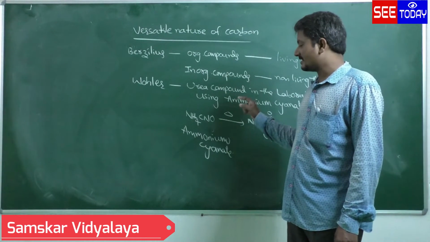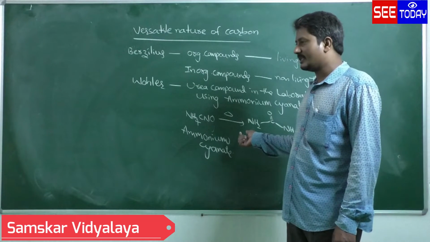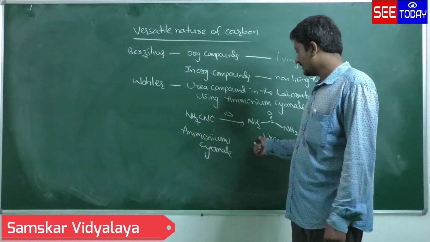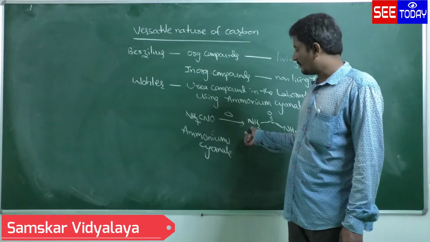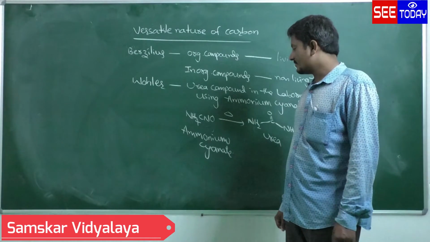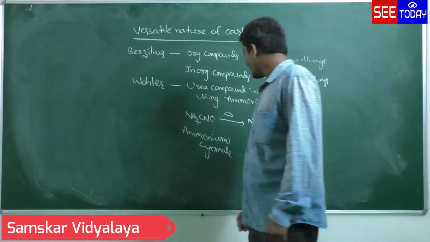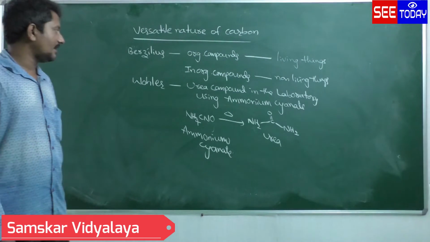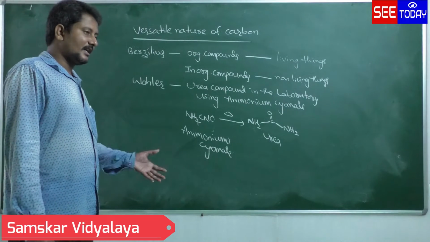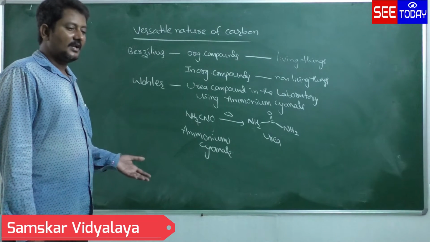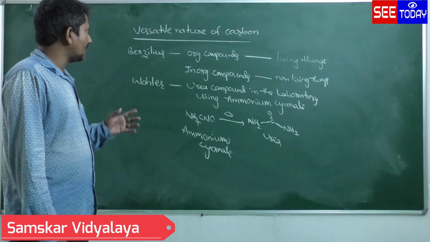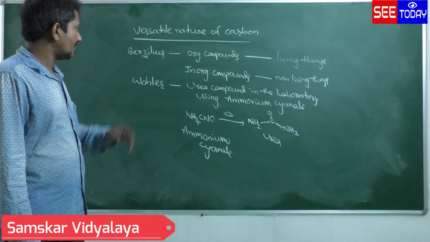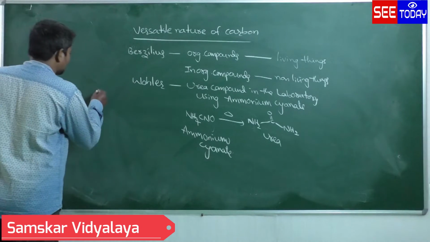So Wohler was the first scientist who synthesized the urea compound in the laboratory using ammonium cyanate. Ammonium cyanate on heating will give urea. That's why organic compounds can be obtained from living things and non-living things. Due to this reason only, carbon possesses the versatile nature. Okay, this is one. Next, catenation property.